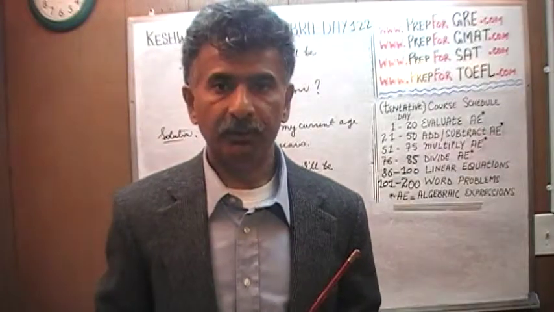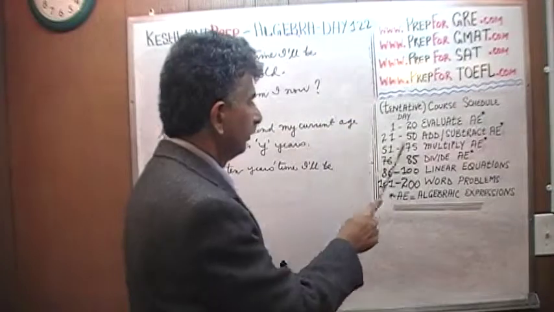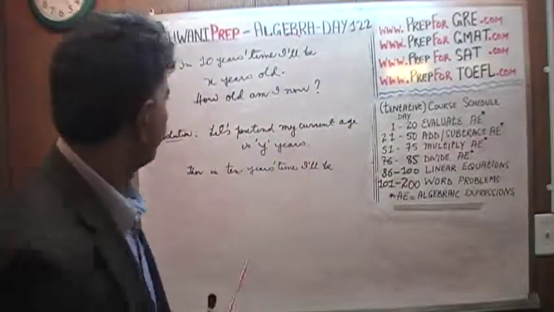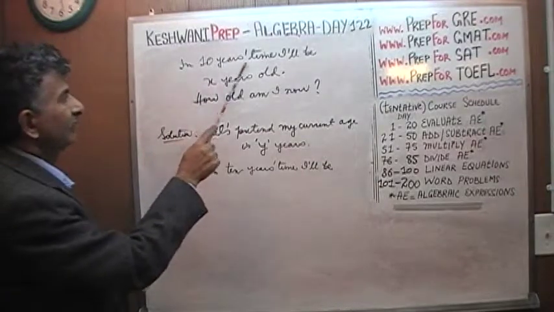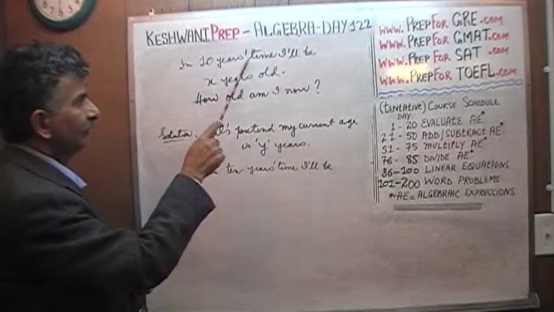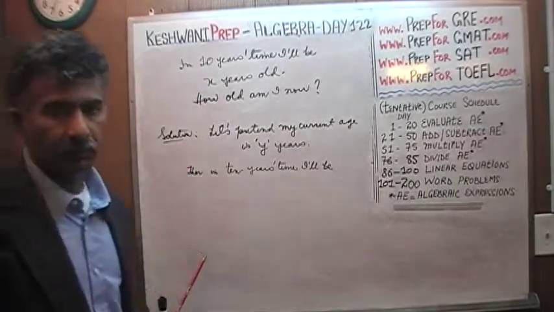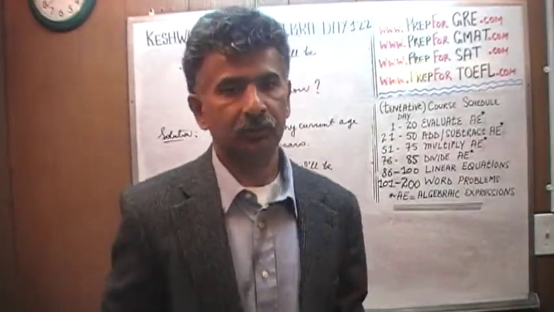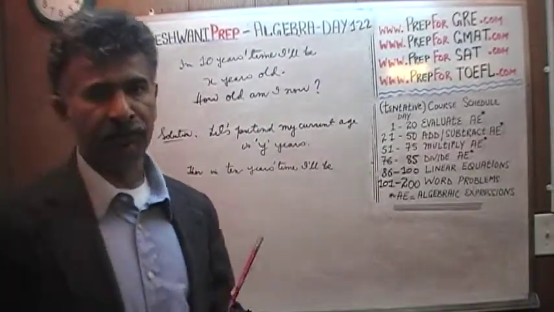Today is our lesson number 122. Day number 122, we are in the process of solving word problems. Here's the problem for today. It says, in 10 years time, I will be X years old. I'm telling you that 10 years from now, my age will be X years. The question simply is, how old am I now? What is my current age?